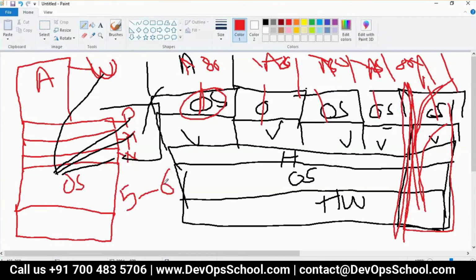Let me remind you, the operating system also consumes CPU, RAM, storage, and licensing cost. So here 1, 2, 3, 4, 5, and 6. You have 6 operating systems to run 5 Apache applications.